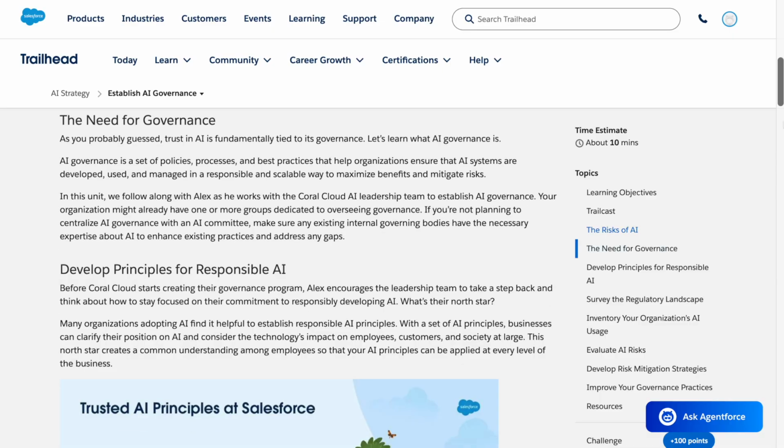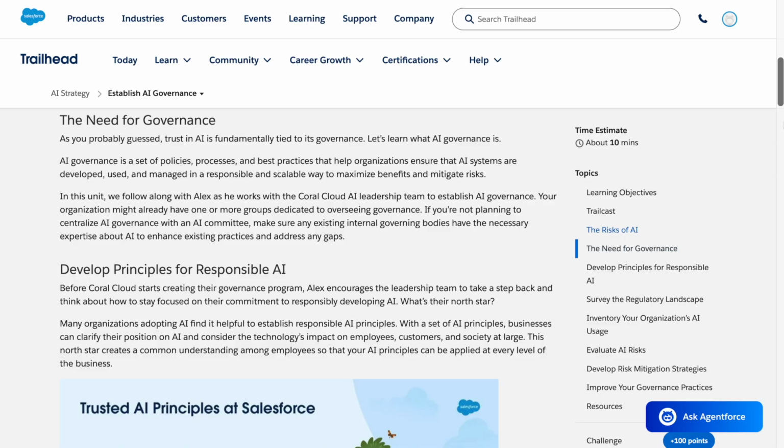The need for governance. As you probably guessed, trust in AI is fundamentally tied to its governance. Let's learn what AI governance is. AI governance is a set of policies, processes, and best practices that help organizations ensure that AI systems are developed, used, and managed in a responsible and scalable way to maximize benefits and mitigate risks.